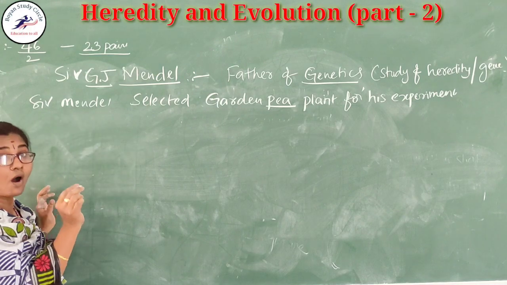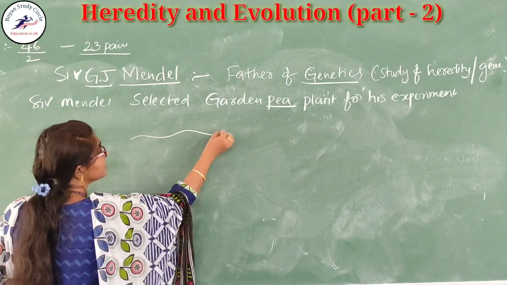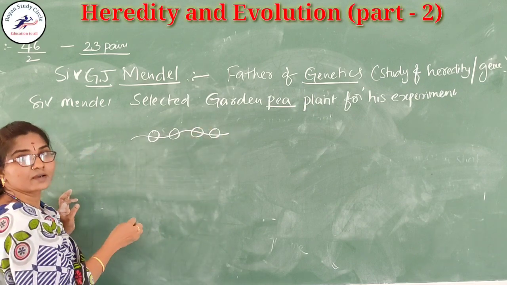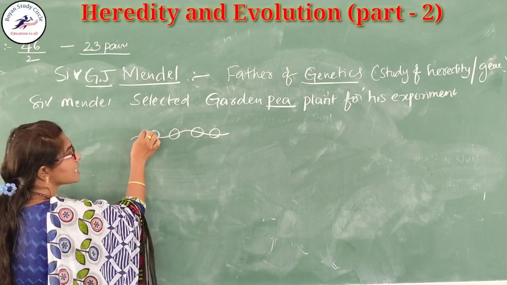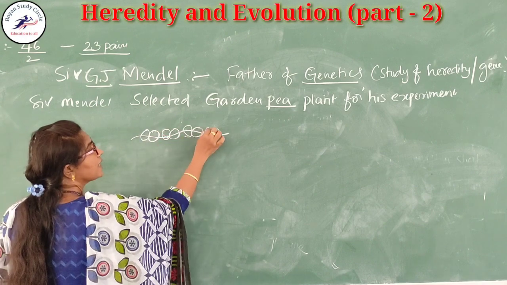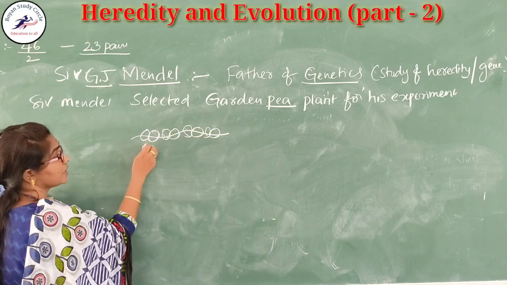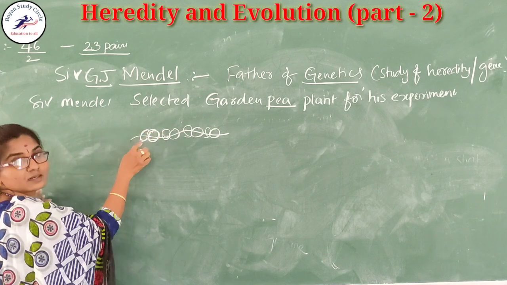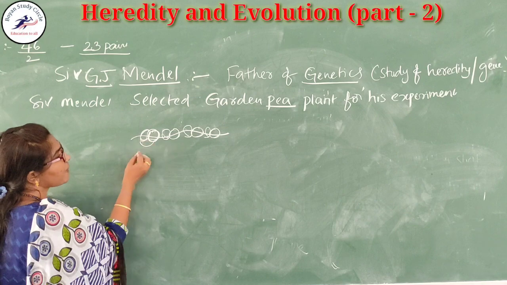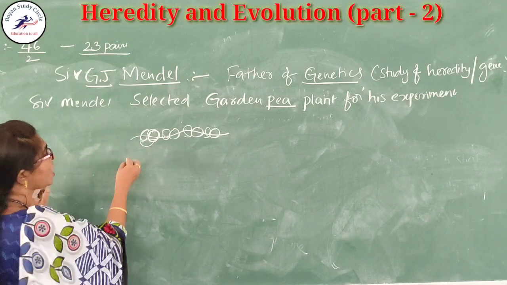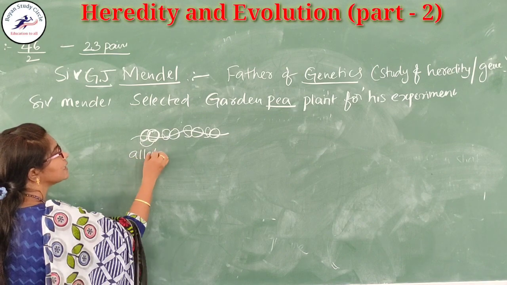These genes are arranged like beads in a string, again we should recall, beads in a string on the chromosome, and these are arranged in a specific position. How I have drawn it, like a pair. This pair of genes present in a specific position is called the allele.